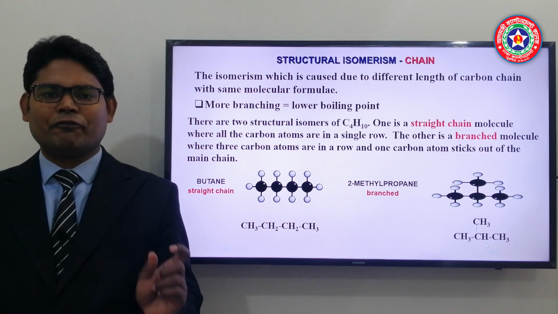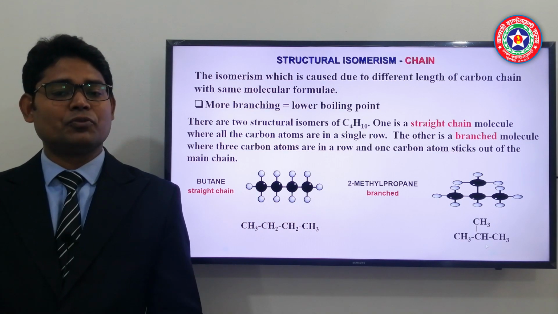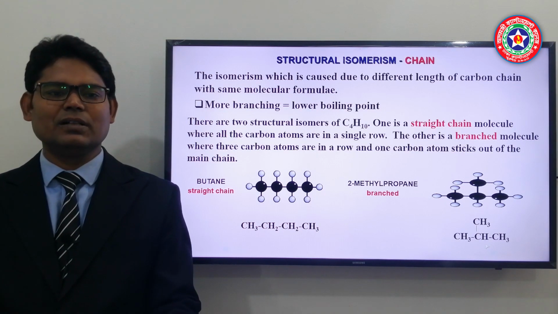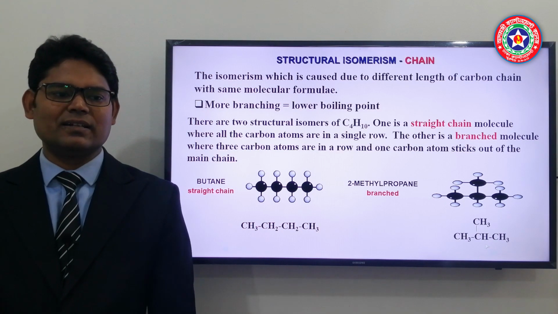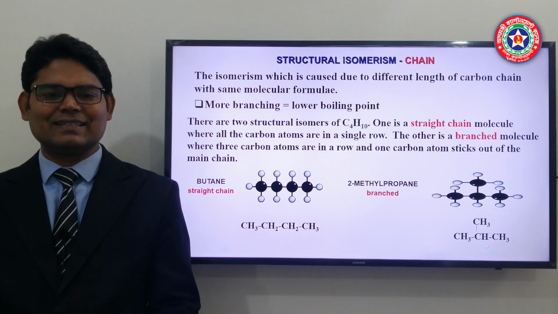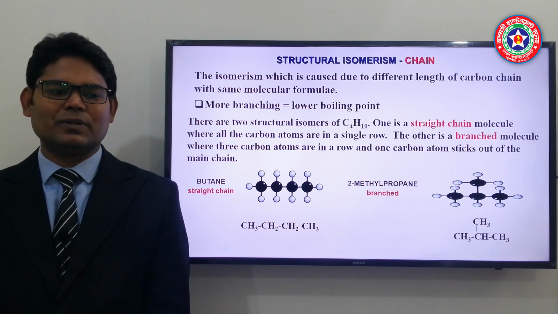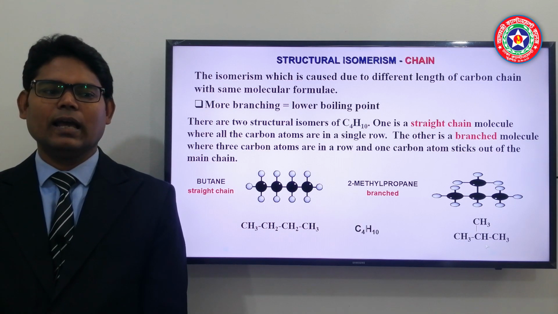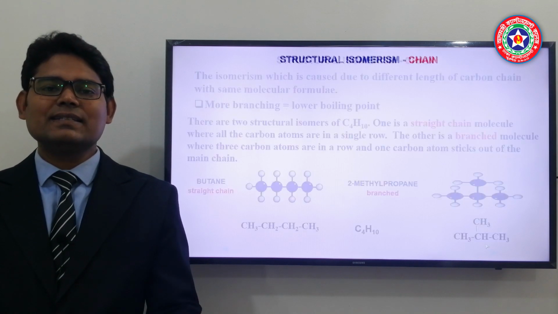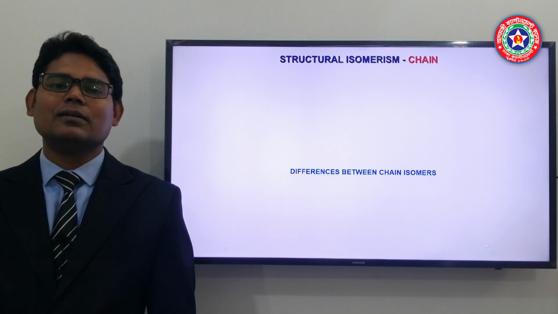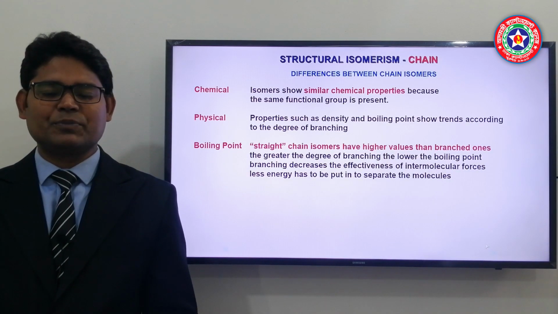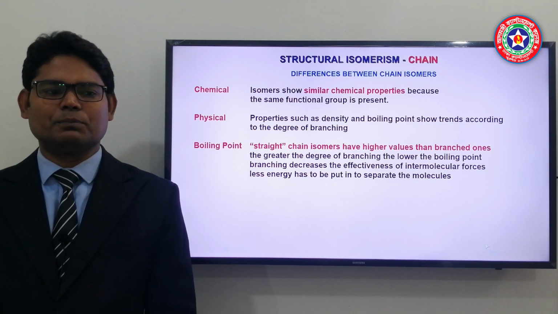So in the first example there are 4 carbons in the main chain, and in the second example there are 3 carbon atoms in its main chain. So the only difference is the length of the carbon chain, but their molecular formula is the same. And let us see what the differences are in physical characteristics.